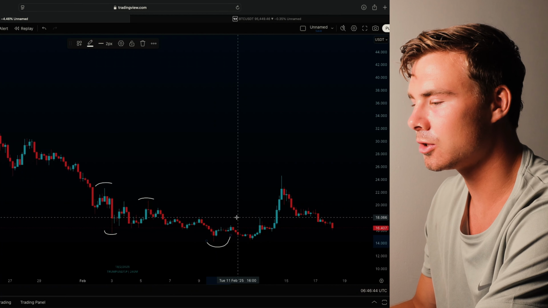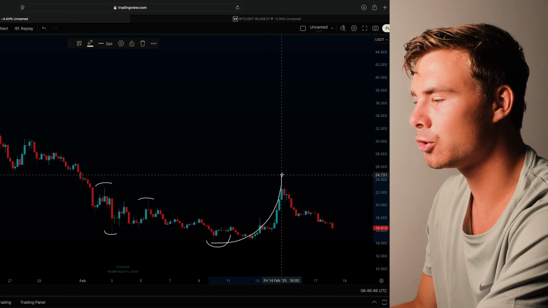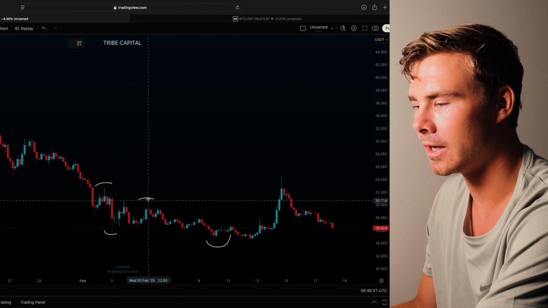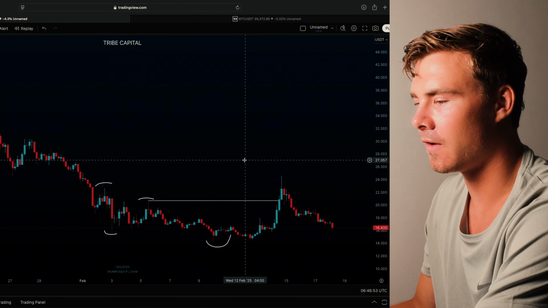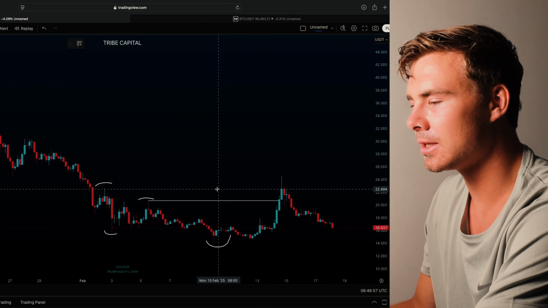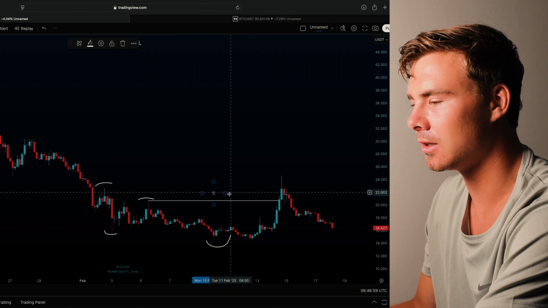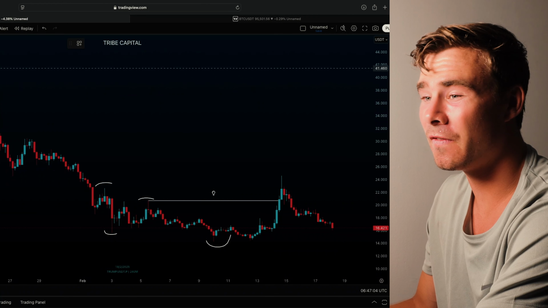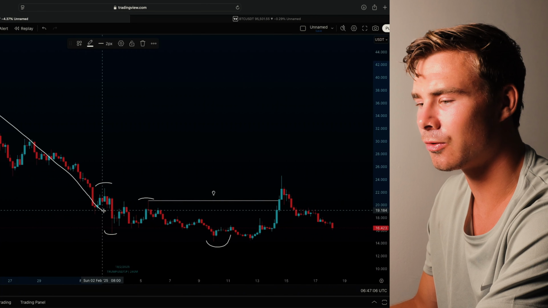So what then happens once we see this aggressive push to the upside and price breaks above this previous high over here, what many people can identify is the fact that this is a valid break of structure. Now the issue is, and this is something that not a lot of people identify, that yes, this is a valid break of structure, but the trend was very strongly towards the downside right over here.